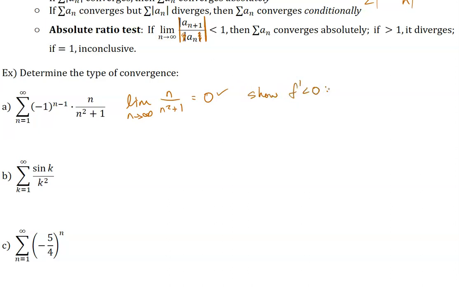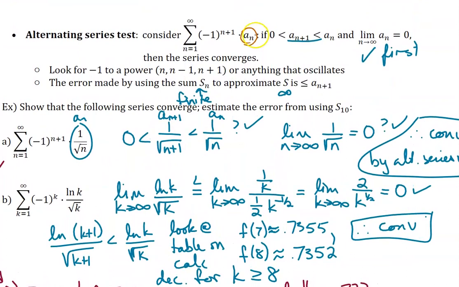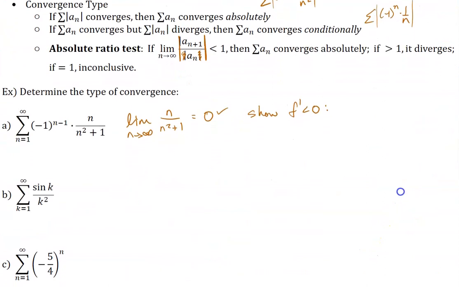I'm not saying this is the only way to do this, but this is just so you can see several examples with different things. This is what I'm using, okay? So let's go ahead and do the derivative of this part. And remember, with the alternating series test, we're only looking at the positive part, not the alternating part. Okay.